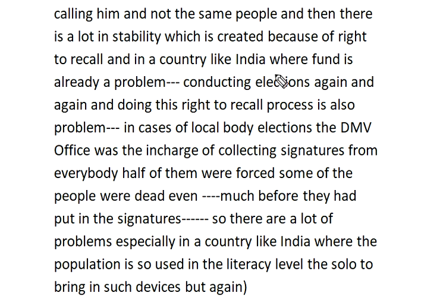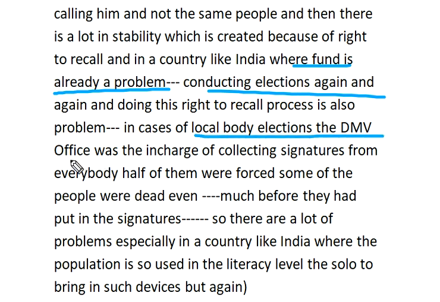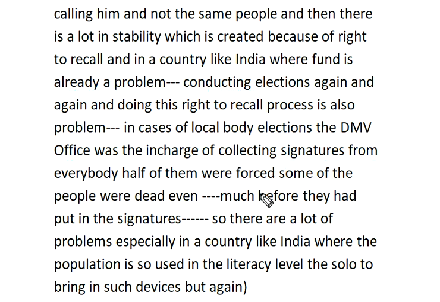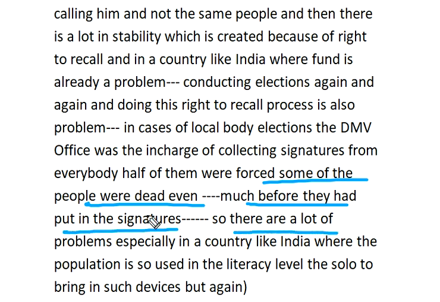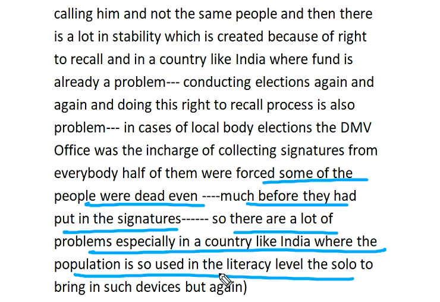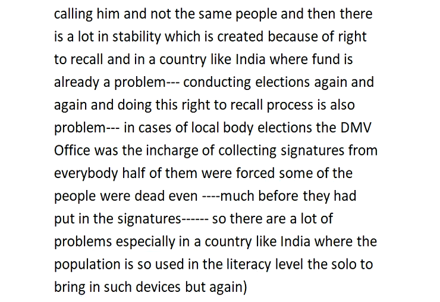And in India, funding is already a problem. Conducting elections again and again is a costly process. Also, in local body elections, the DM's office is in charge of collecting signatures from everybody, and some people were dead before they put the signature. So there are a lot of problems, especially in a country like India where the population is so large and the literacy level is low, to bring in such devices.